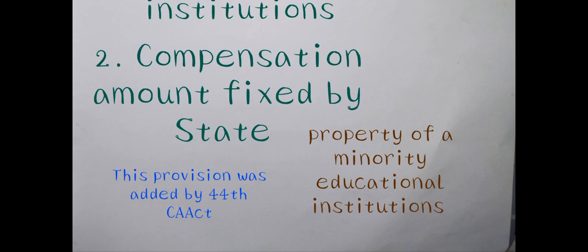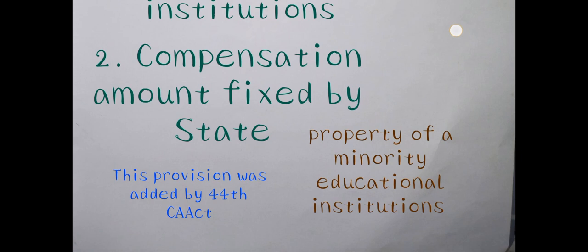There is one important point about the 44th Constitutional Amendment Act 1978: the fundamental right under Article 31, the right to property, was deleted from the list of fundamental rights through the 44th Constitutional Amendment Act 1978.